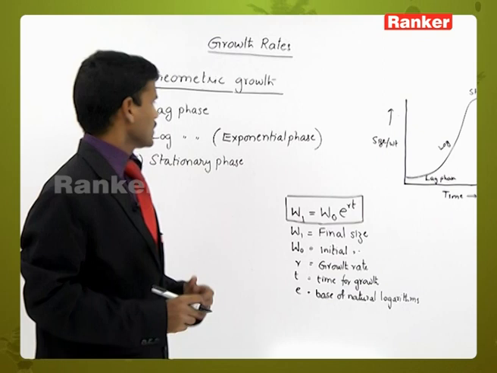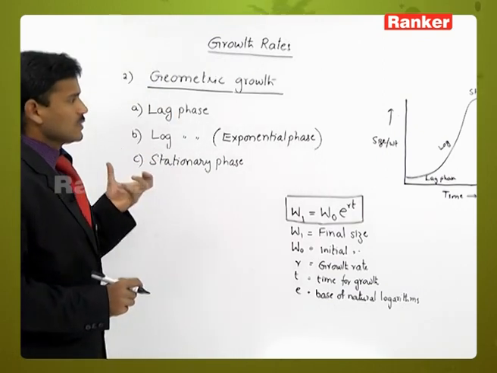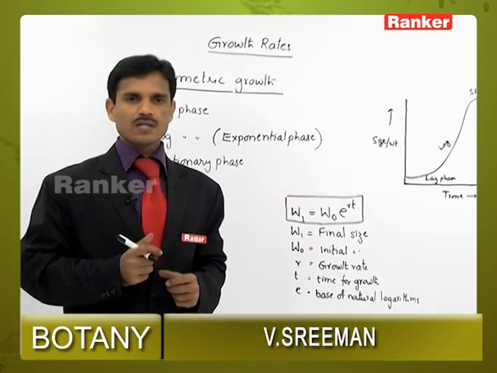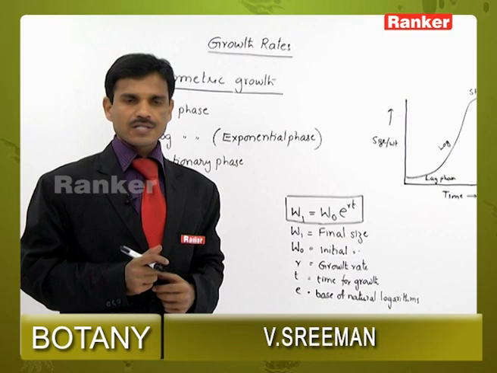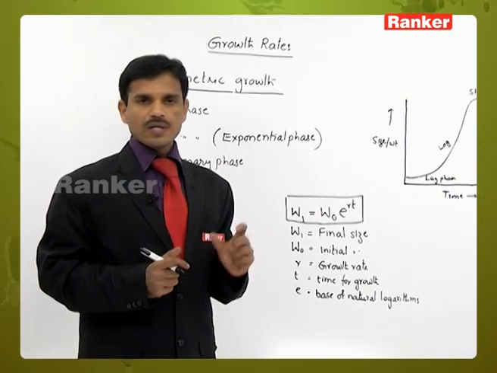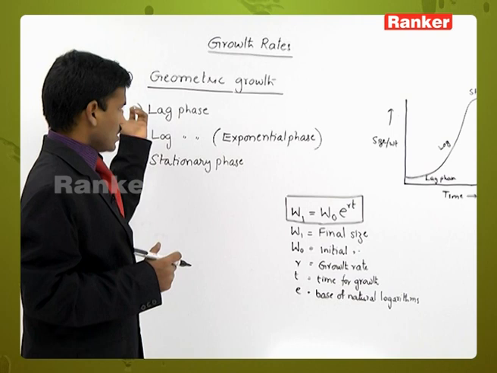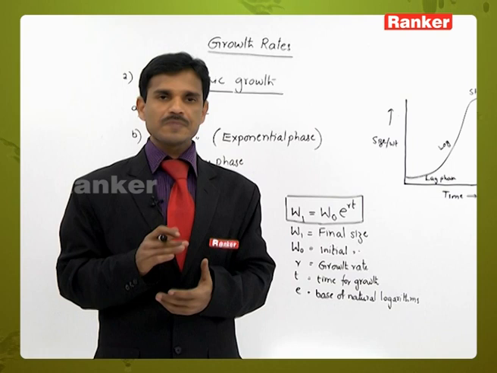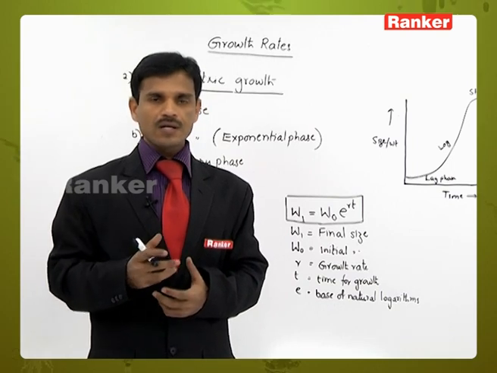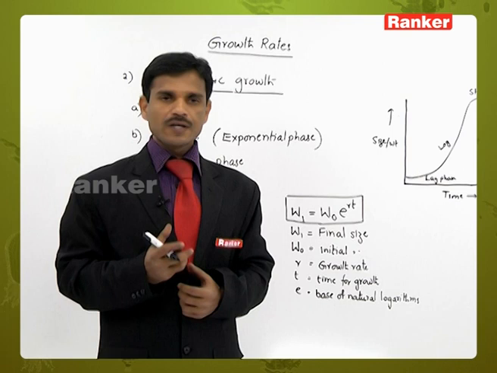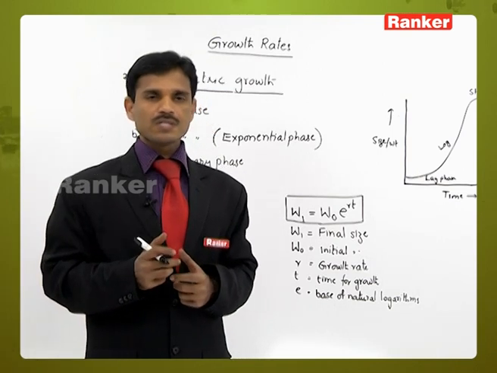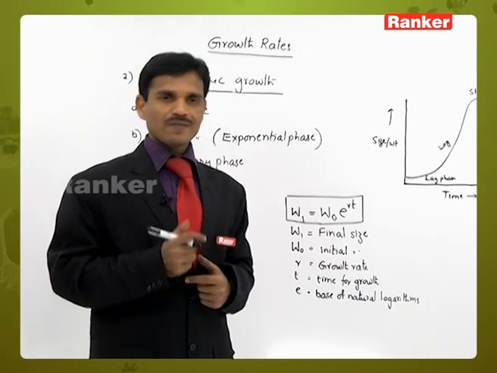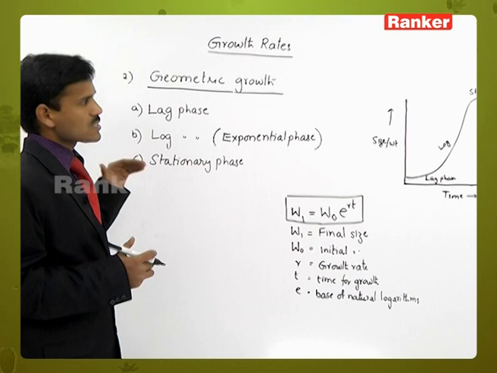Geometric growth is observed in almost all cells, tissues, organs, or in cultures, in microbial cultures also. Here the growth is not always constant. Sometimes it is very slow, sometimes it is fast, sometimes it completely stops. Based on the available nutrients, when nutrients are available the growth takes place very fast. But when nutrients are not available, the growth becomes very slow or completely stops.